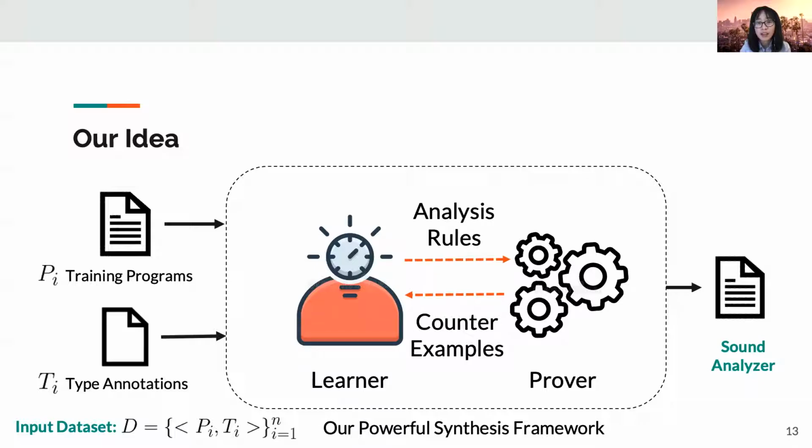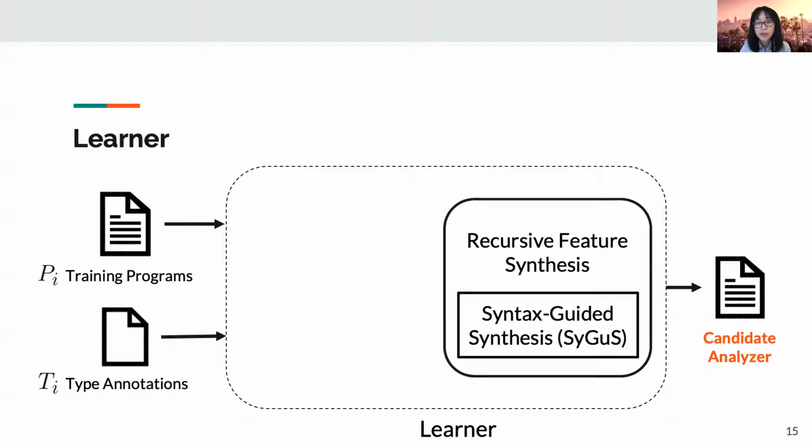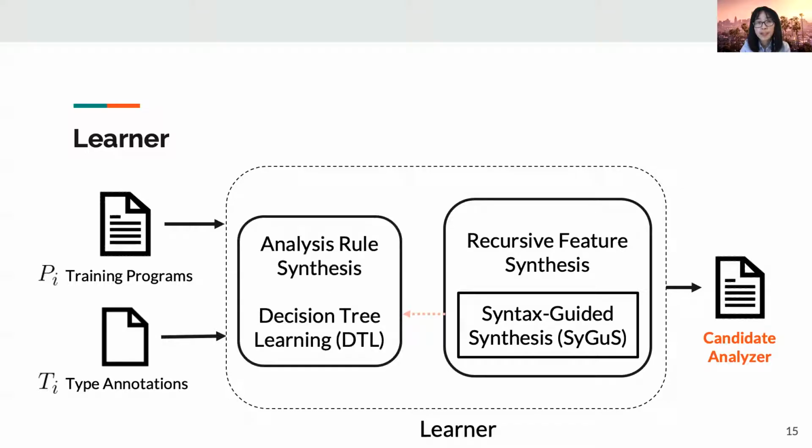The learner learns candidate analysis rules and feeds them to the prover. The prover either validates the analysis or rejects the analysis and returns counterexamples to the learner. We first take a closer look at the learner. The learner also consists of two parts interacting with each other. The feature synthesis part applies SyGuS to generate recursive features, and the rule synthesis part applies decision tree learning to generate analysis rules based on those features.